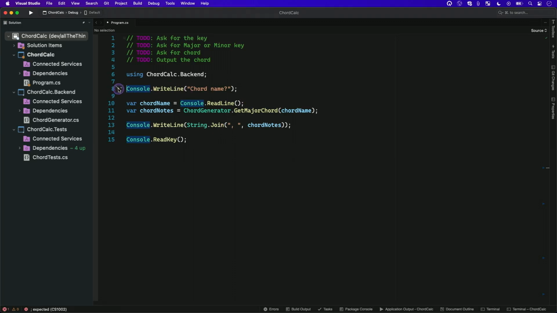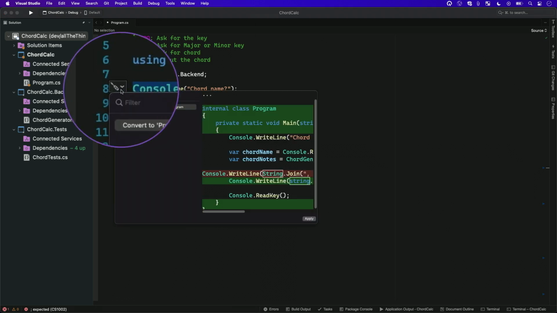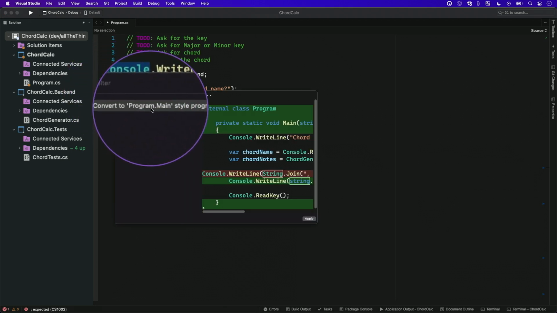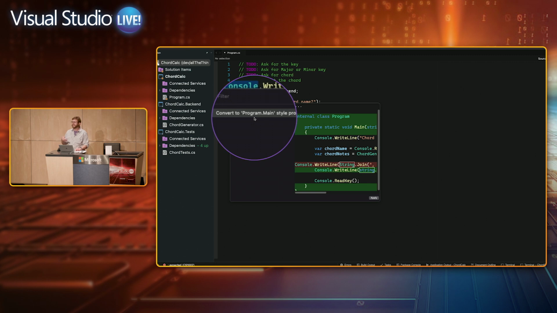But let's say I wanted to change those around. There's a new refactoring here for converting it to the Program.Main style. This is something added in Roslyn, which is the analysis engine powering our tooling for C# and Visual Studio, VS Code, Visual Studio for Mac. So VS Mac is seeing this refactoring choice that was just added, I think in this new 17.3 release this week.